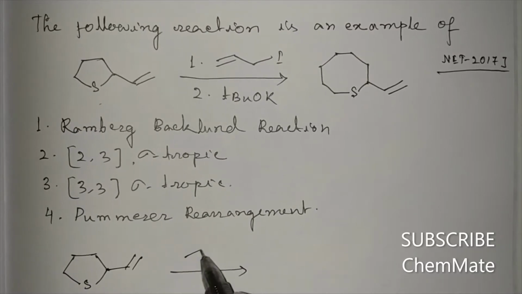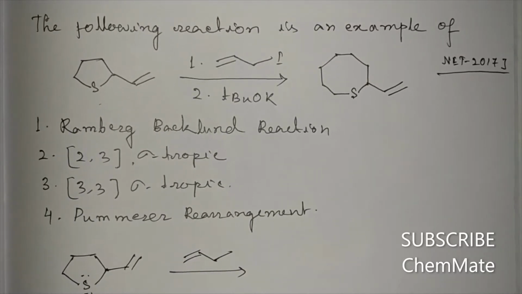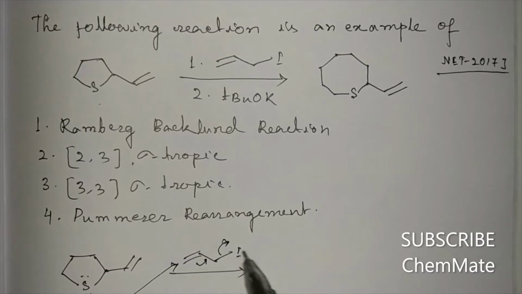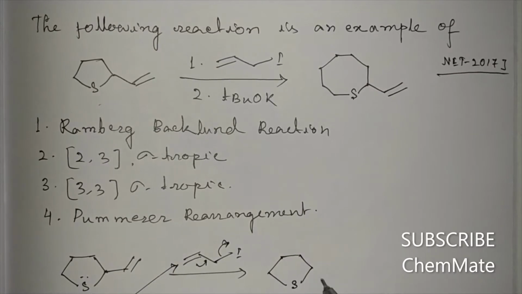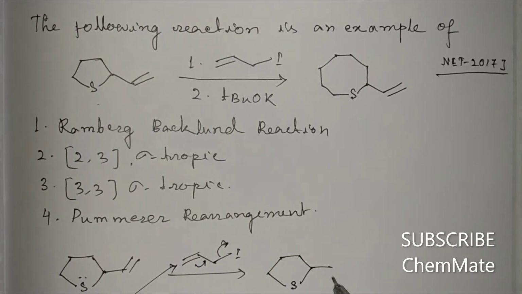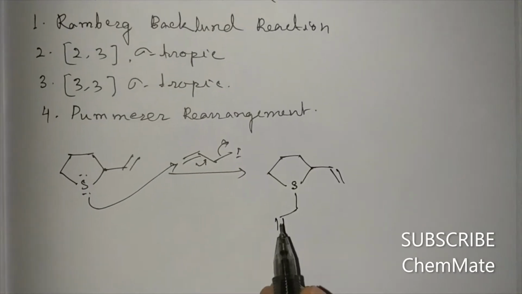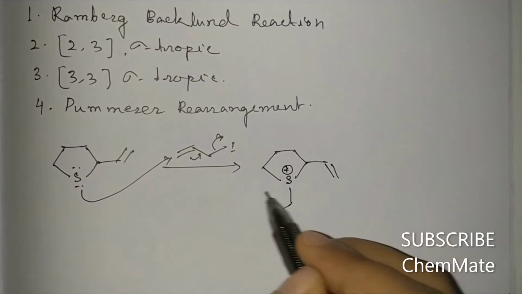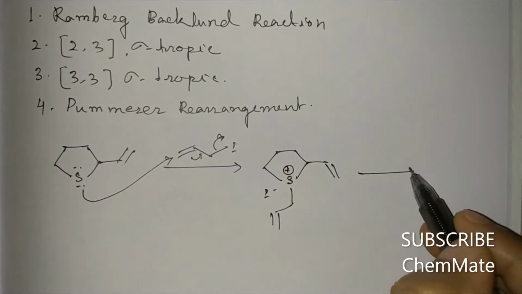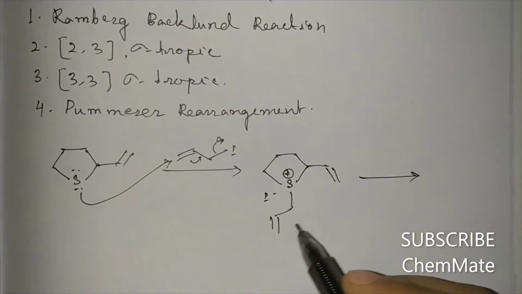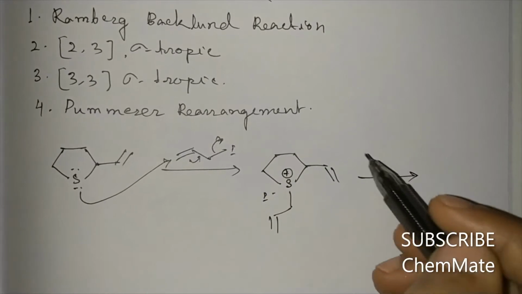What will happen if it is treated with allyl iodide? Here sulfur has a lone pair of electrons and it is a good nucleophile. So it will attack at this iodide and an SN2 or SN2 prime, whatever you can say, will occur. So this will be formed. This is a sulfonium salt, and then it is treated with potassium tertiary butoxide.